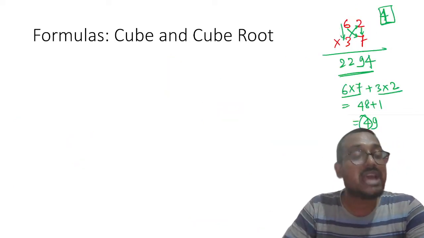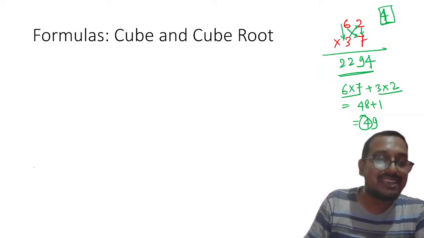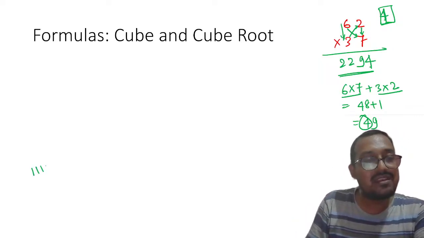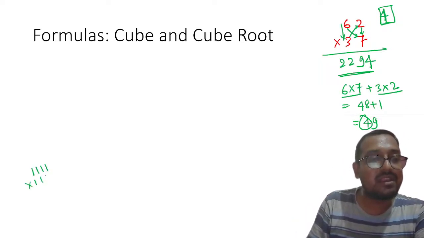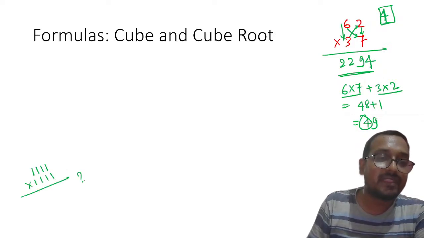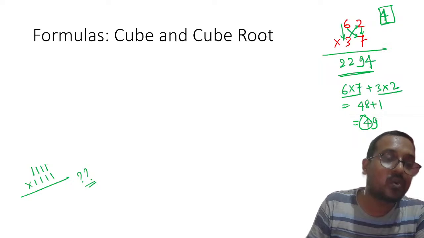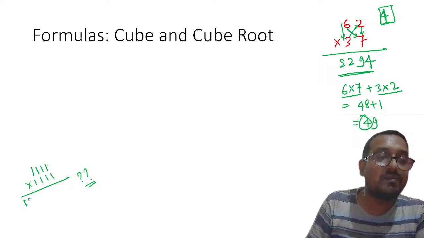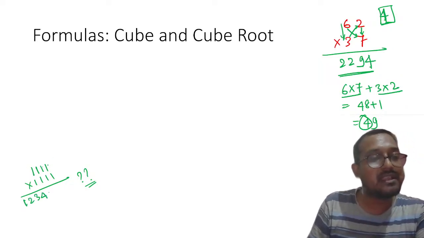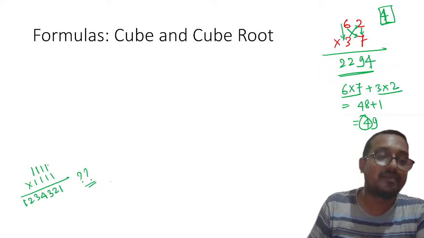Another trick which has been asked in UPSC is 1111 multiplied by 1111. What will it be, my dear students? Since 1 has been repeated 4 times, its square value will be 1234, and then reverse counting 321.